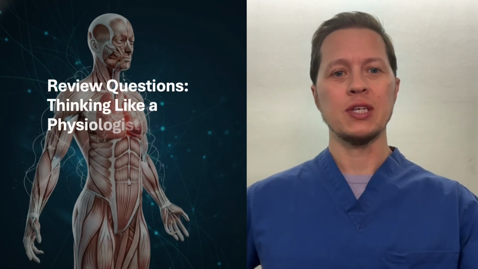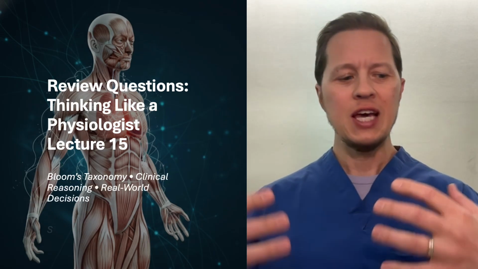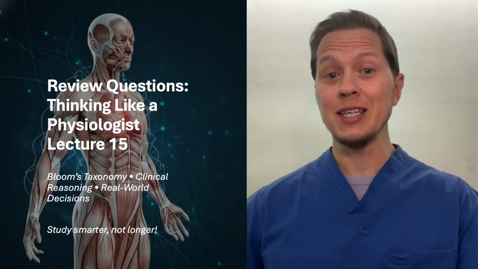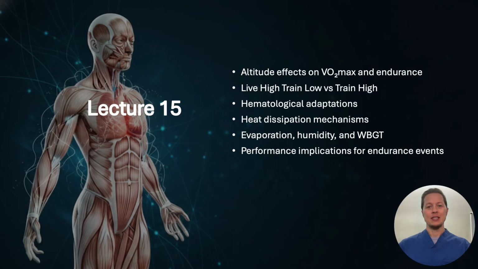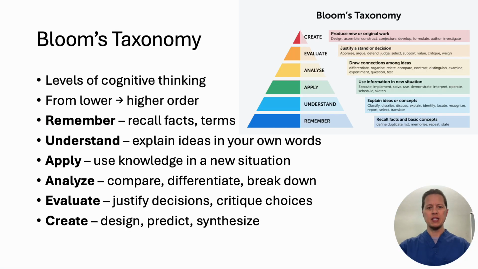Hello and welcome back. So today's lecture review explores how altitude and heat stress are going to affect human performance, a lot of environmental impacts on the body. This one is a fun chapter. As you can see here, it's going to be things like VO₂max reductions, red blood cell adaptations, and all the way on to mechanisms of heat dissipation and the use of the wet bulb globe temperature in endurance events. Again, Bloom's taxonomy is the pyramid that we are going to use.